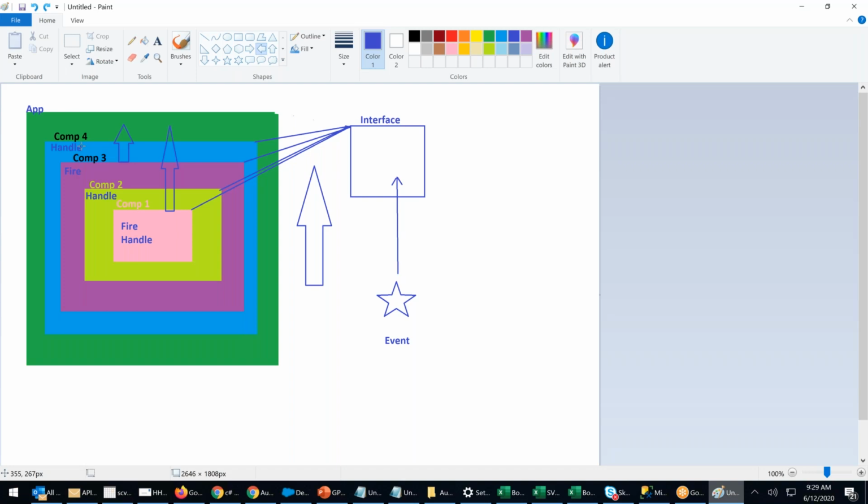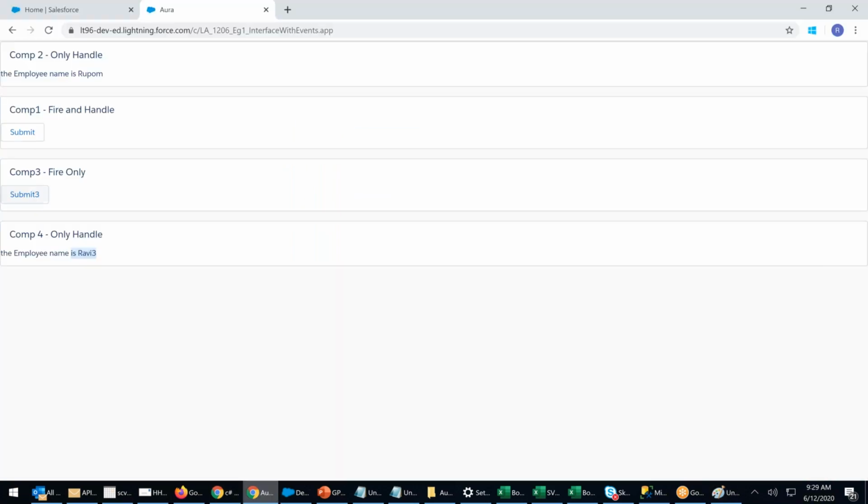Simple change. If I go and do that, it'll work. There's no need for me to show you. If I click on submit 3, even component 2 will show Ravi, because that's an application event you are sharing. So one event can be shared by multiple components. Multiple components can fire, and multiple components can handle.